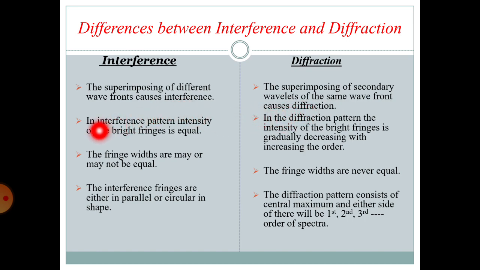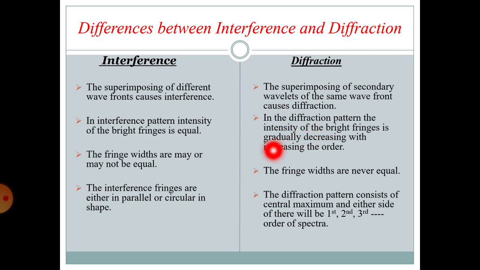Next, in the interference pattern, the intensity of the bright fringes is equal. That means all the bright fringes are formed with equal intensities. But in the diffraction pattern, the intensity of the bright fringes gradually decreases with increasing order. That means all the bright fringes are formed with varying intensities.